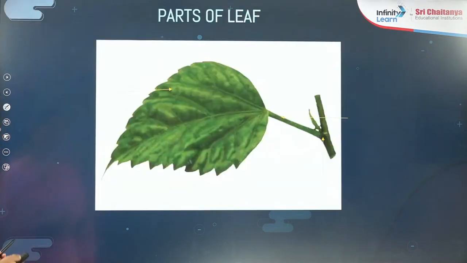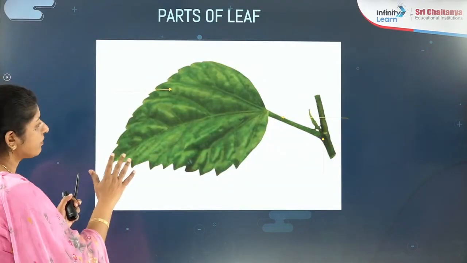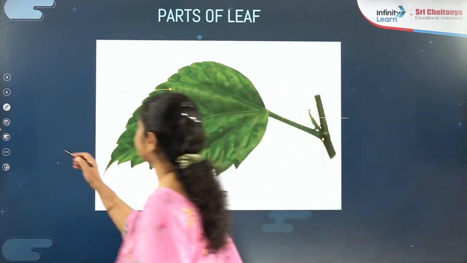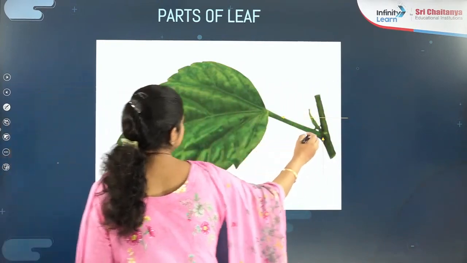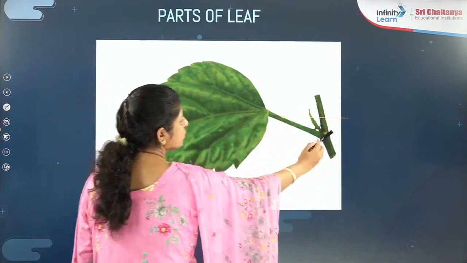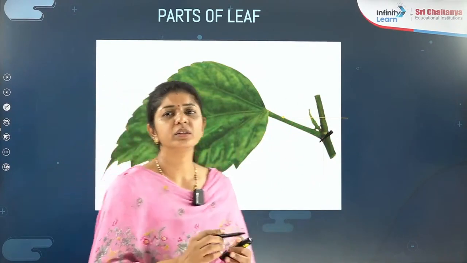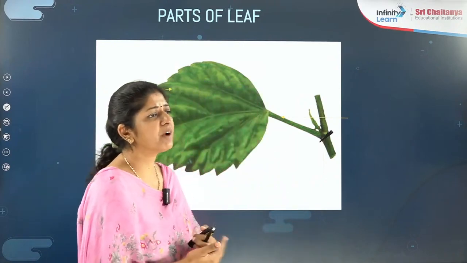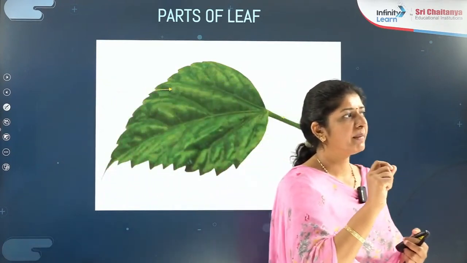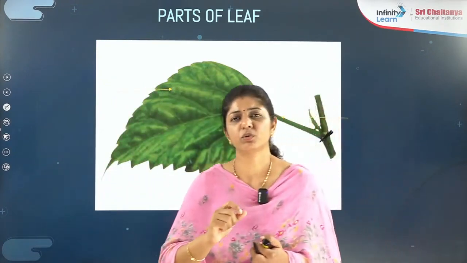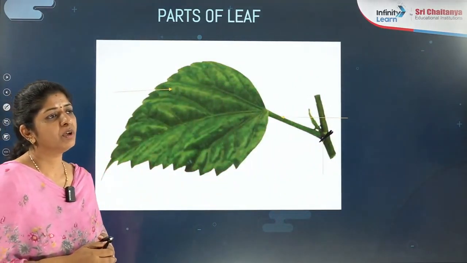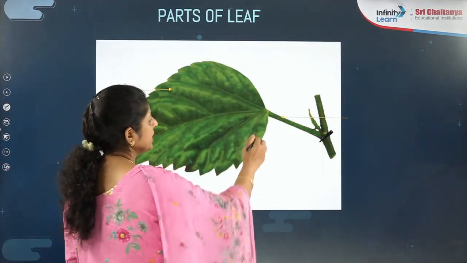Now this is all about the general characters of the leaf. Now we have to discuss the next topic, parts of the leaf. Can you see right now one leaf is there in front of you, and can you tell me what we can call this part of the stem, where this leaf is going to be attached? What do you call this point? Please give the response quickly. I hope you are noting down the points parallelly while listening to the class notes, right? You keep on noting down in your notebooks as well. What do we call this point? Anyone?